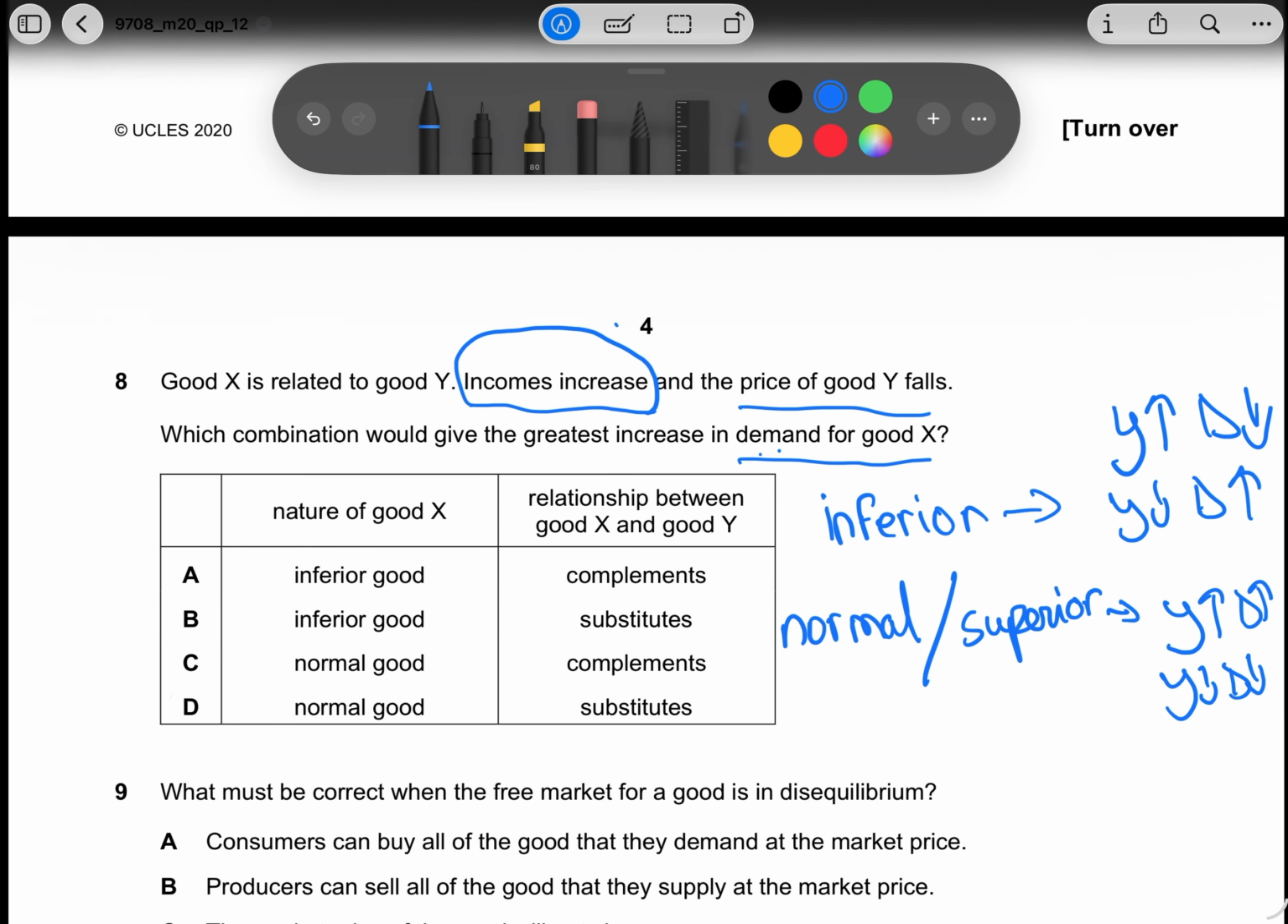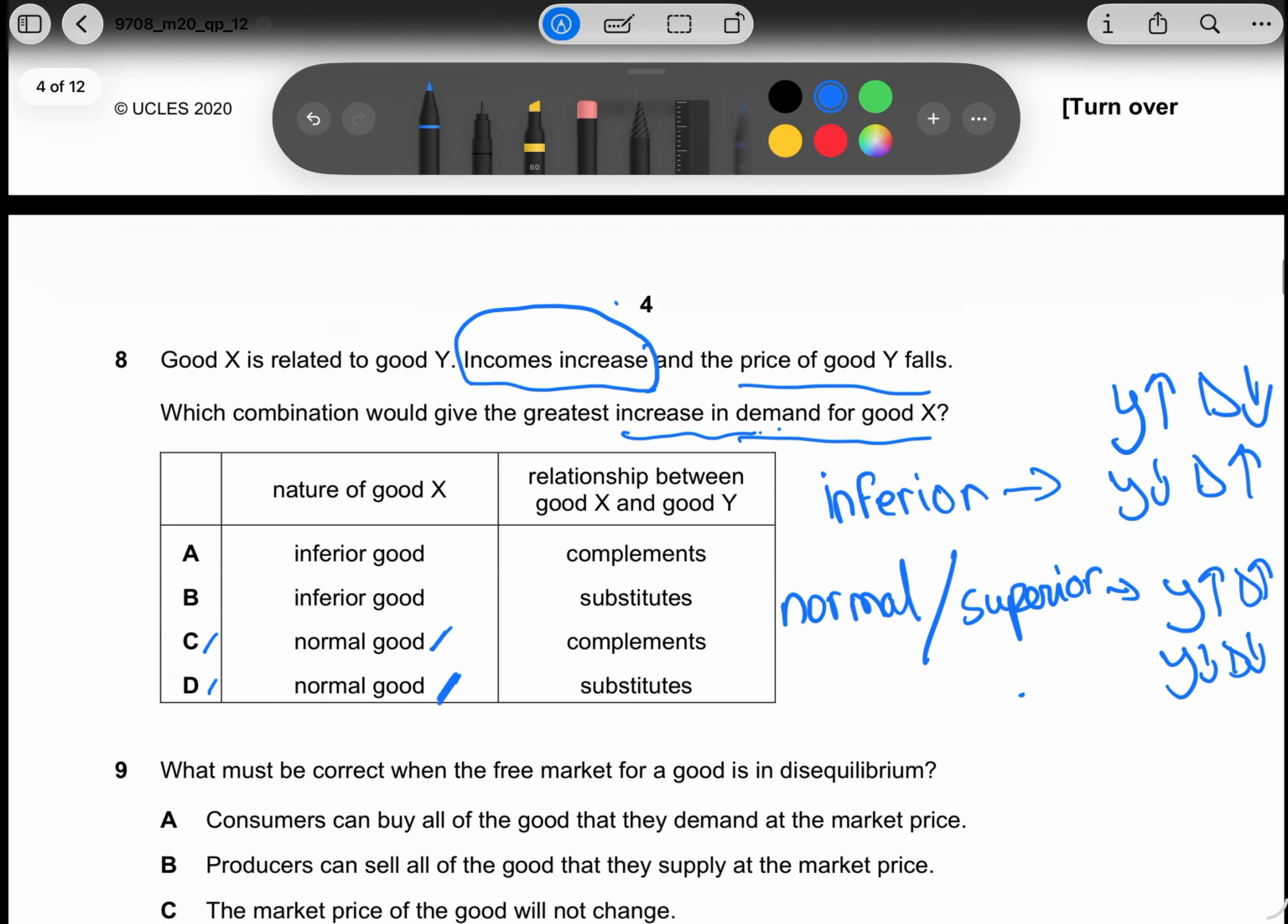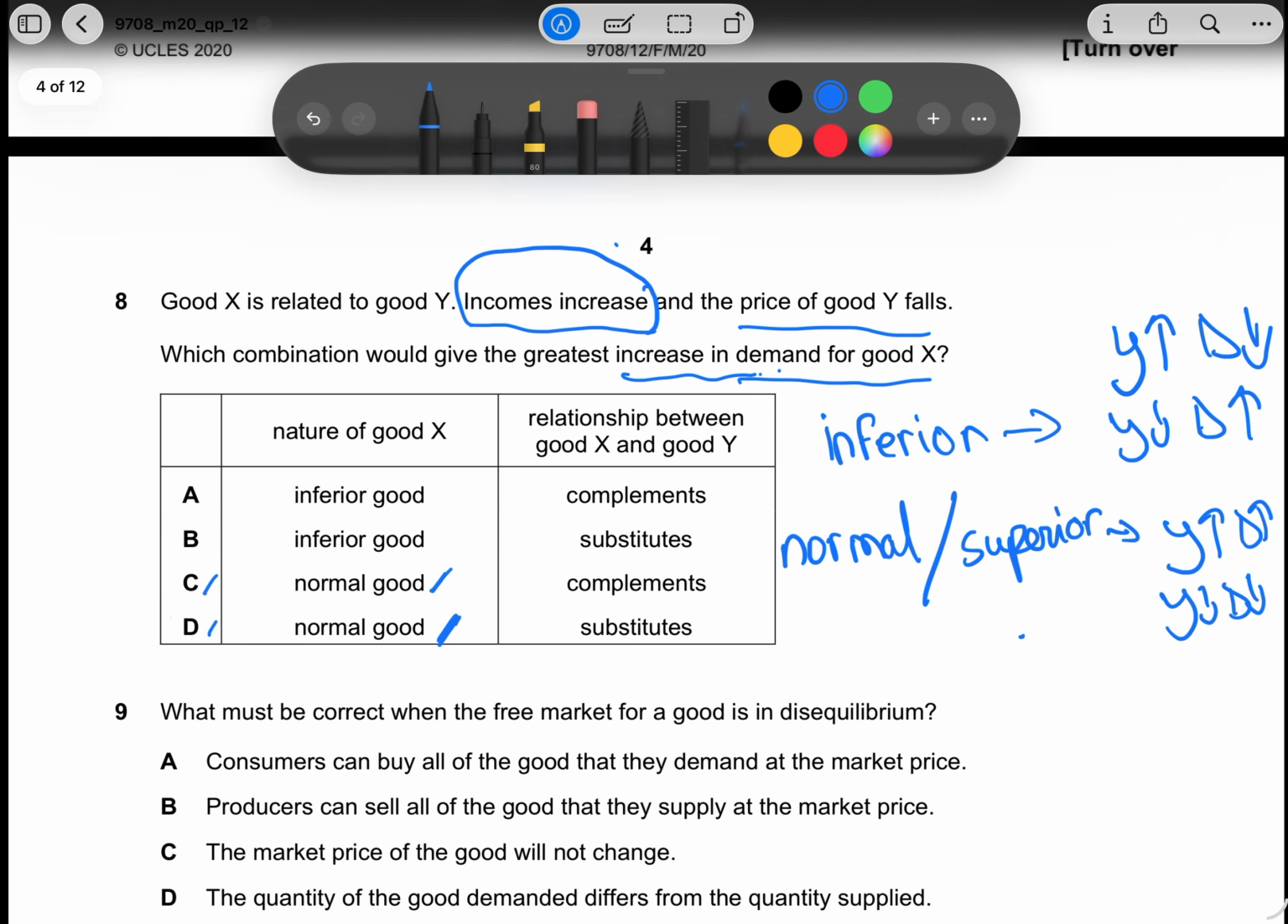So, if income increases, which of them would give the greatest increase in demand? As we just saw, it's got to be a normal good. So the answer is between C and D. Now let's look at the other side. The price of good Y falls.